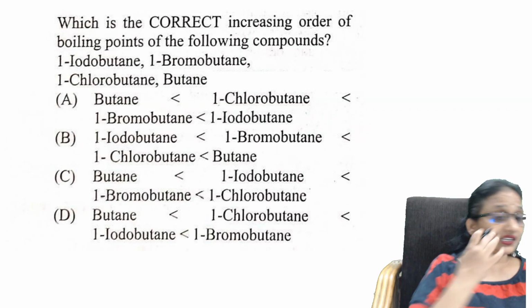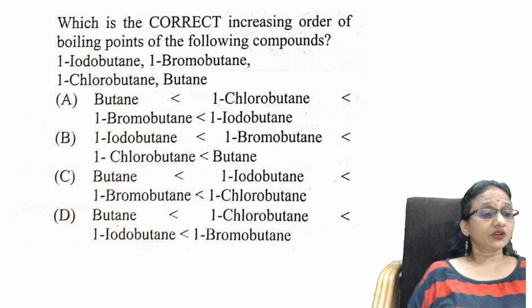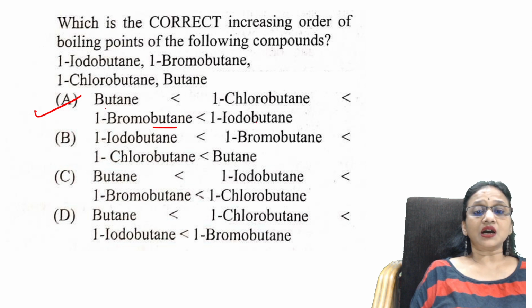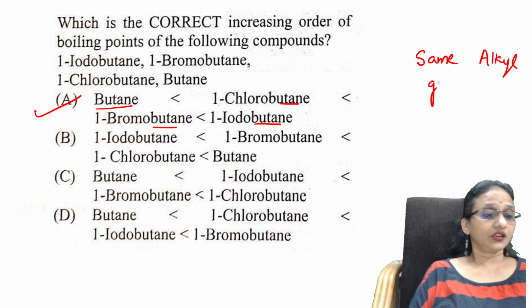So which is the correct order of the following? Increasing order. Now remember, students, the correct option is this. What is the reason? When you have the same alkyl group, then what will happen, students? Same alkyl group, what should you check?